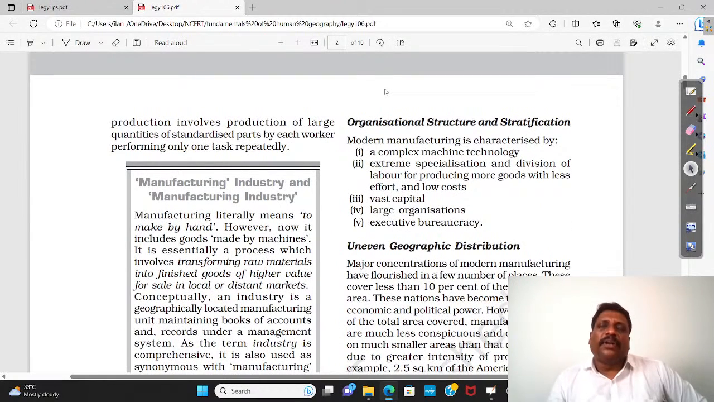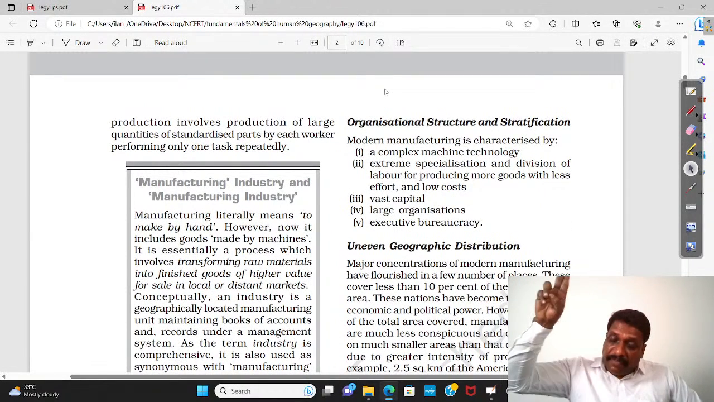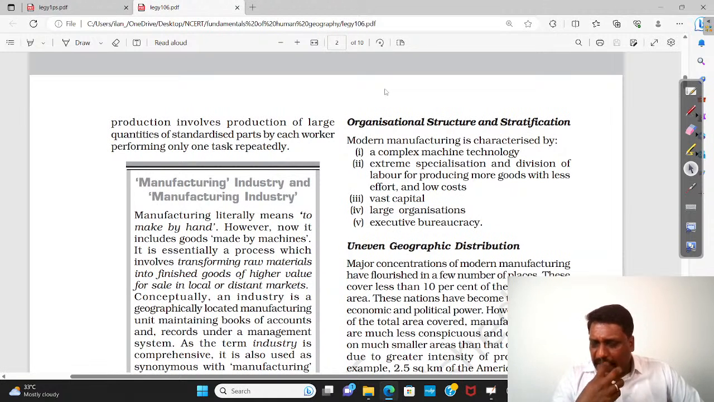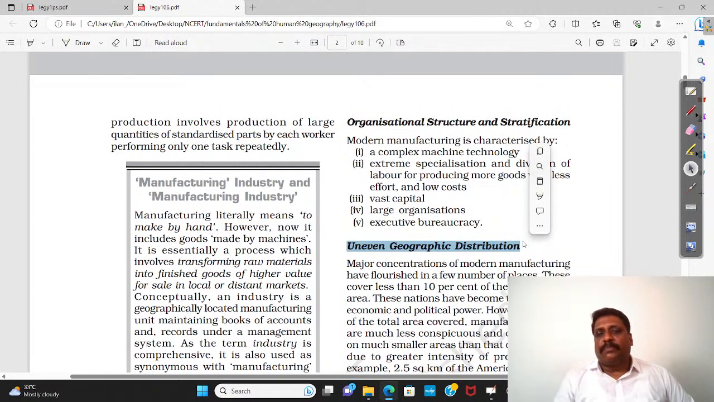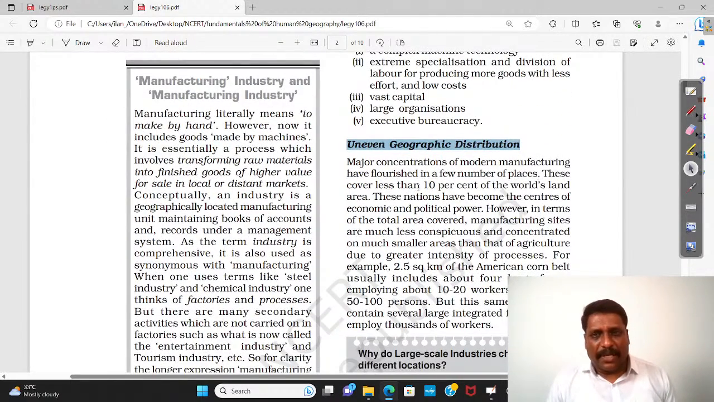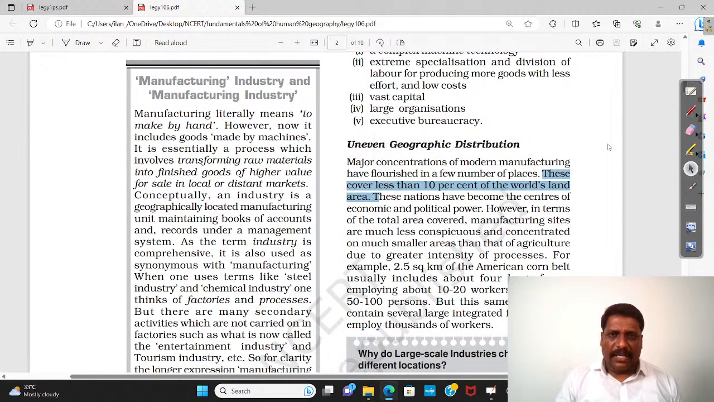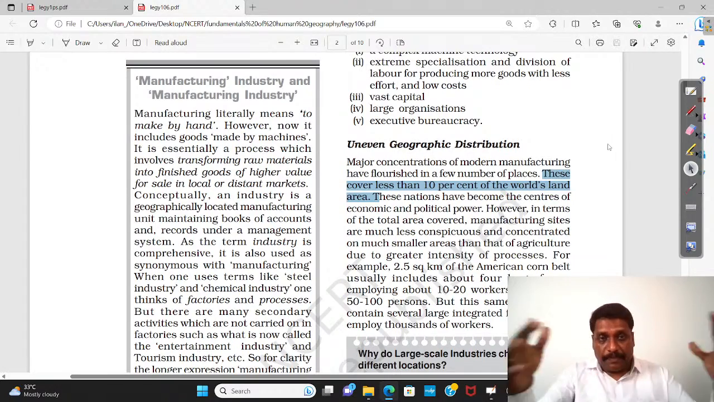Okay, right. Now here, when I talk about setting up of an industry, my friends, we already discussed it earlier, but still, the industries are not evenly distributed. The industries are highly uneven when it comes to geographic distribution as such. Again, that 90-10 percentage works. When I talk about industries, they cover less than 10 percentage of the world's land. I mean, the major concentration of modern manufacturing industries is located in less than 10 percentage of the world's area.